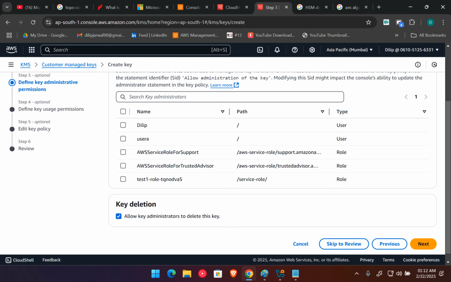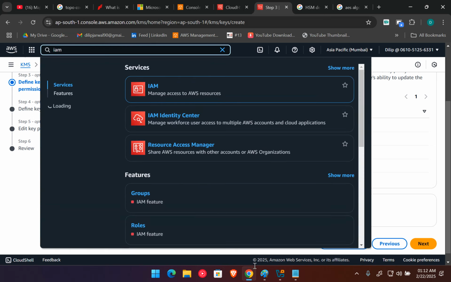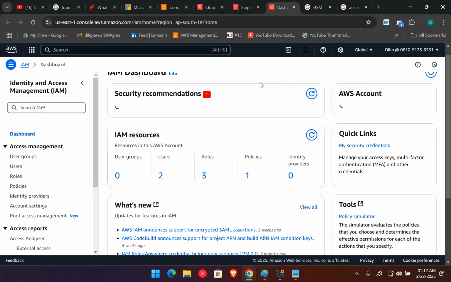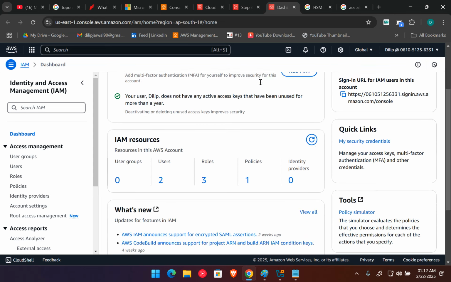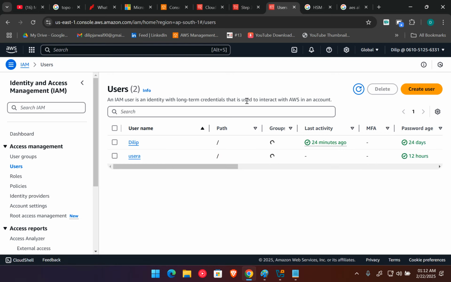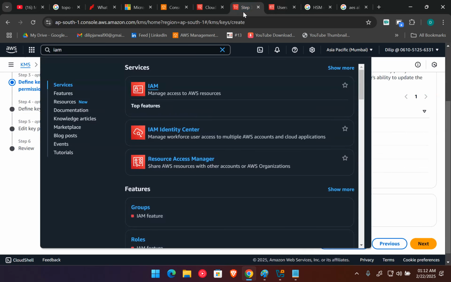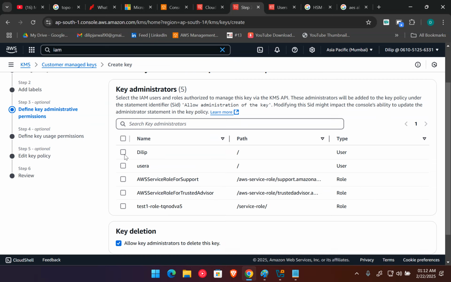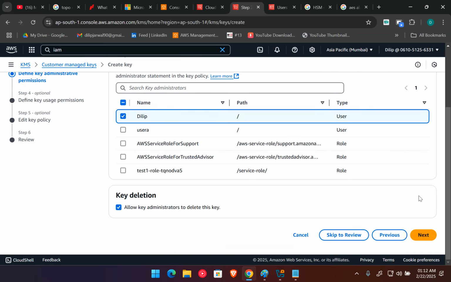keys. Okay, so let me do one thing, let me quickly go to IAM and create two users there. I need two users. One user who has all the permissions of the keys, meaning they can access the key, delete the keys and all the things, and another user who is going to only encrypt and decrypt the data through Git. So by chance I have two users available, one is Dilip and the second is user one. So let me go to the KMS service again, and here for the owner I want to go with the Dilip user, and let me click on next.